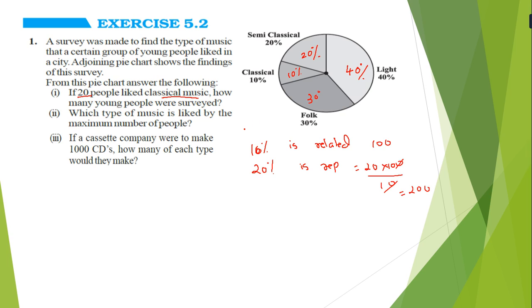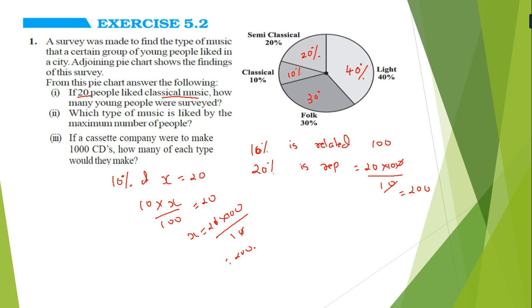Another way is this: 20 people like classical music, and classical music is 10%. So 10% of x is equal to 20. So 10 upon 100 multiplied by x is equal to 20. So x is equal to 20 into 100 divided by 10. So we can say 200.